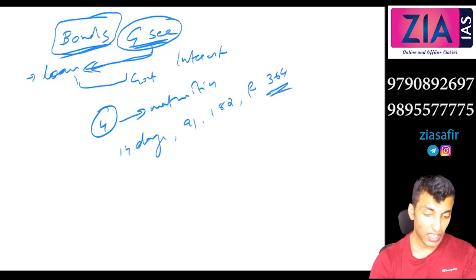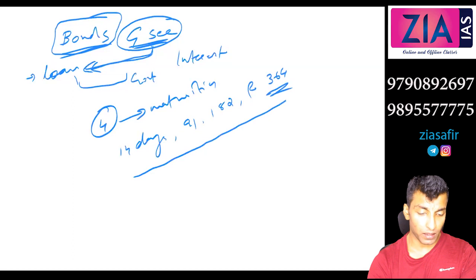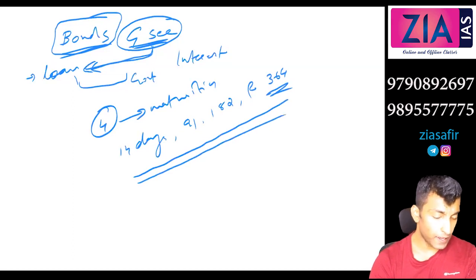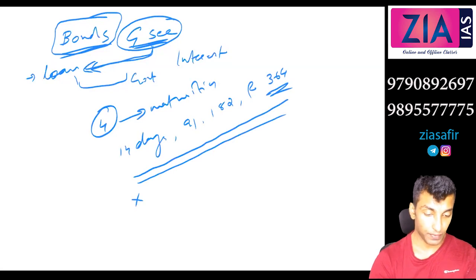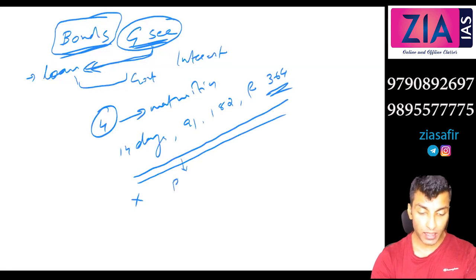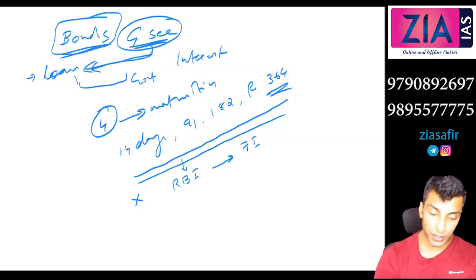Now, is it given to general public? It is not sold to general public, only to financial institutions. So who is issuing this? It is issued by RBI and issued to financial institutions. What are financial institutions?